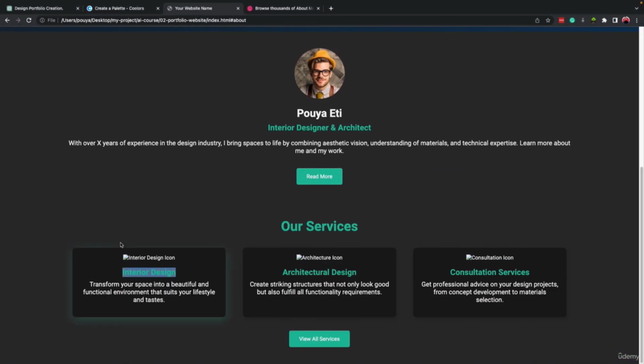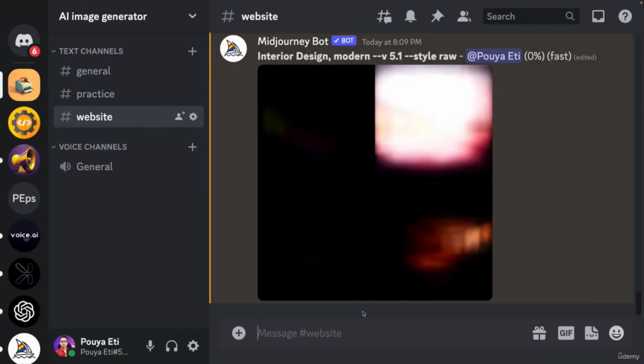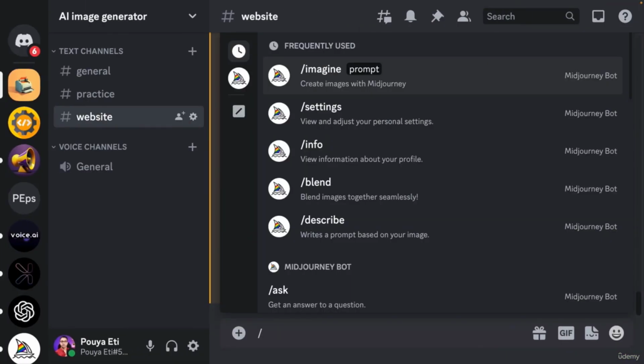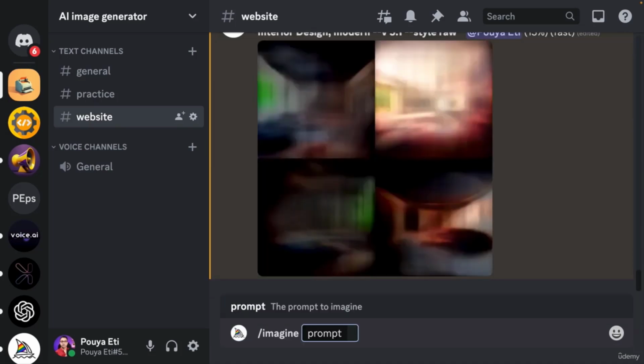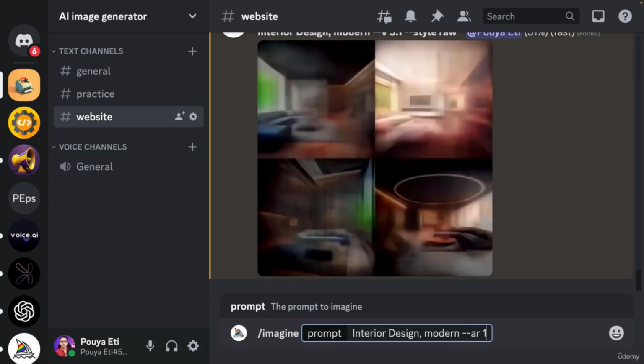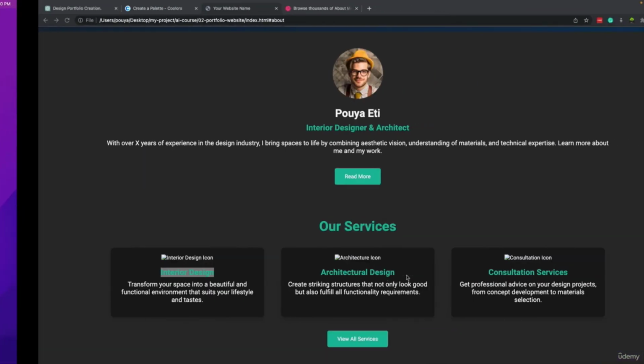And for the size, I think we can use a square shape or we can use 16 to 9. So let's generate both of them and see which one looks better. So I'm going to come here, imagine, same prompt, modern, and also --AR 16:9. Okay, so let's do this.